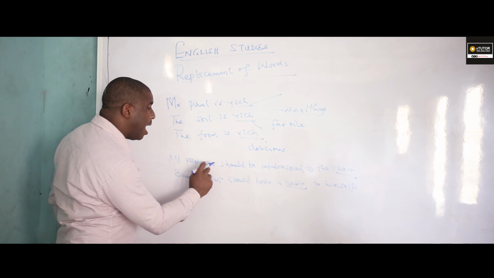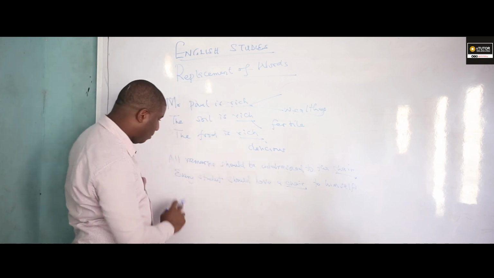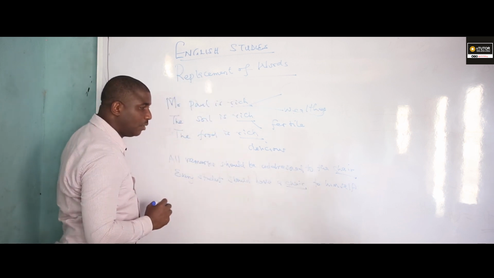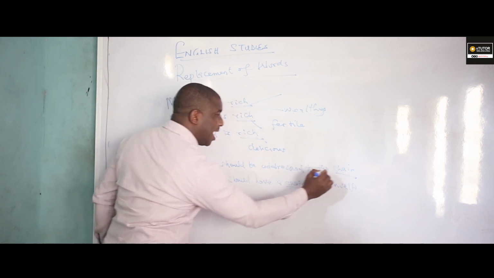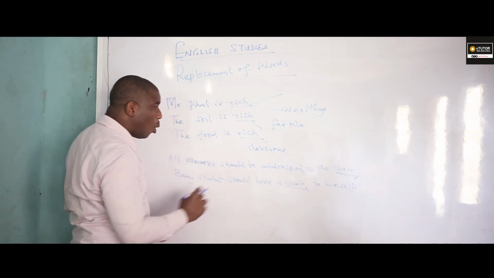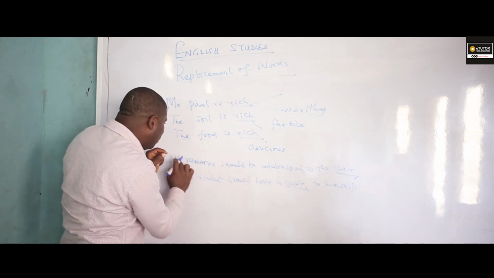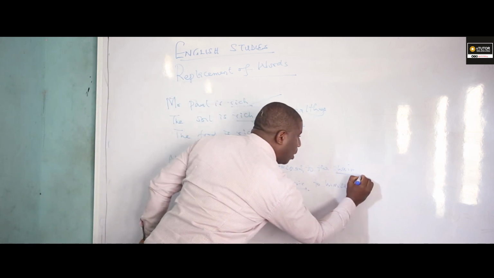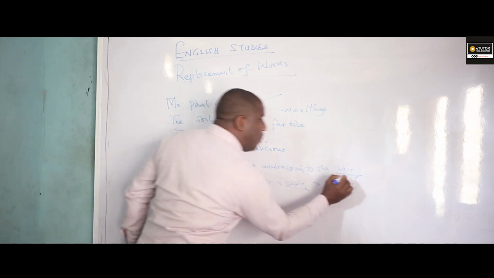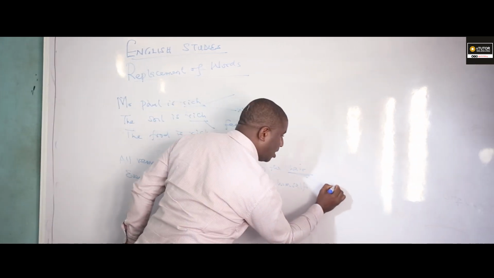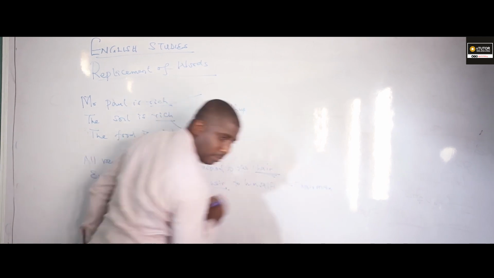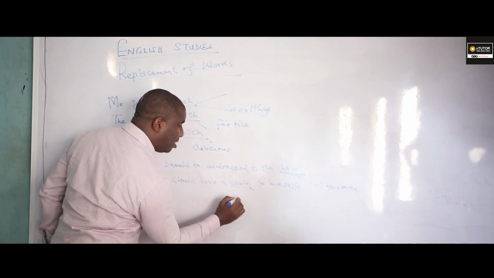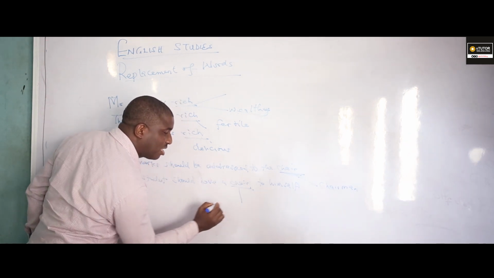Okay, all remarks should be addressed to the chair. Every student should have a chair to himself. Now, the word chair is underlined here, and also in the first sentence. Which word can we use? If you study the environment, all remarks should be addressed to the chair. This word chair, in this context, the best word that can replace chair is what? Chairman. Am I communicating? Every student should have a chair to himself. The best word that can substitute chair in this context is what?